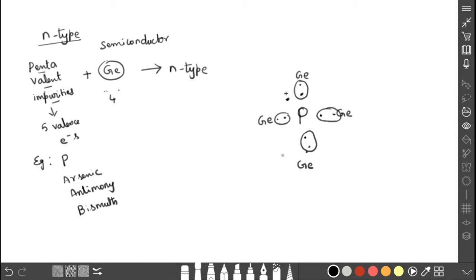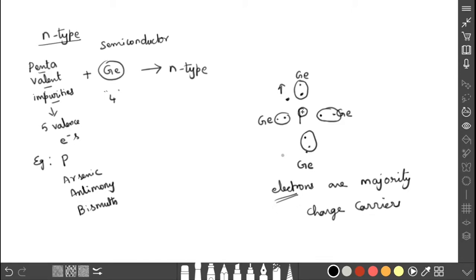So this valency electron is free. In case of n-type semiconductors, electrons are more in number. That's why electrons are the majority charge carriers.